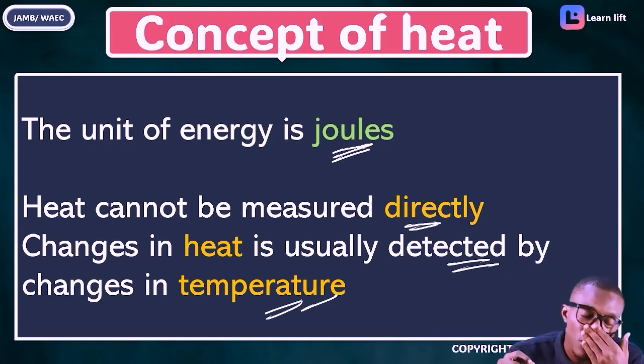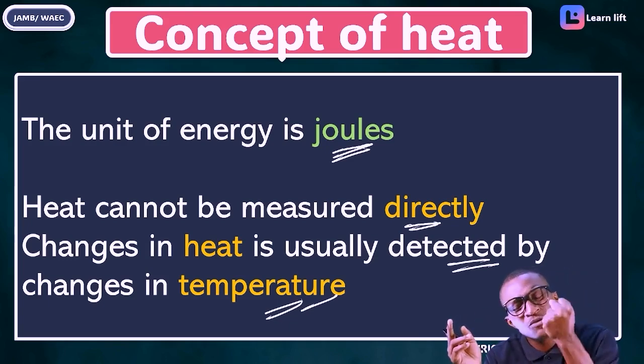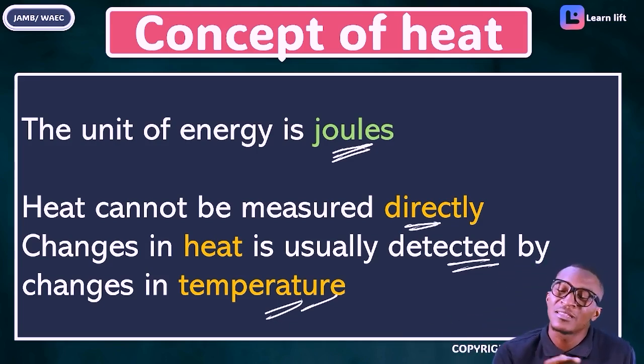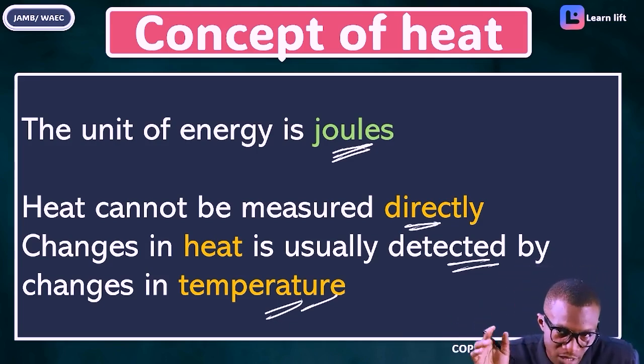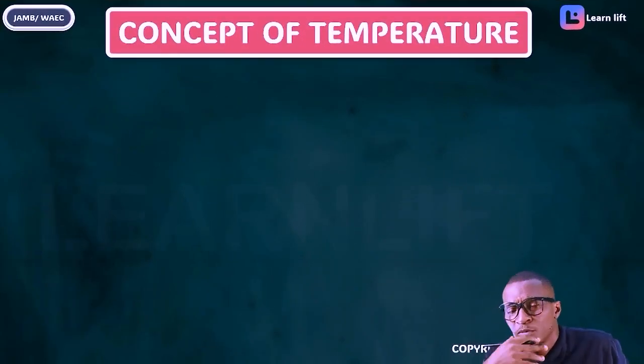That's the main definition. First of all, it is a form of energy which flows due to difference in temperature. We went further to explain that it is also the measure of the total energy of a body. We said the unit is joules, and you cannot measure it directly. How we measure it is by changes in temperature. The question now is, what is the concept of temperature?